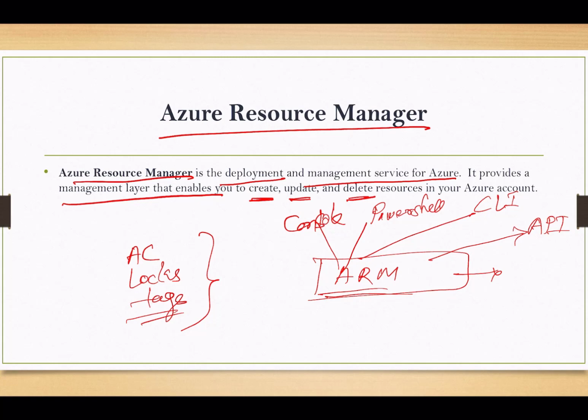It authenticates and then it also authorizes. Suppose you are looking for storage, there is some data store, and you have your user, this user is trying to access this particular resource through this one. So this ARM will help you to authenticate this user. Also it will help us to authorize.